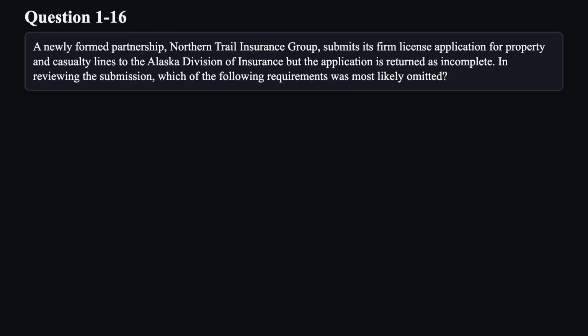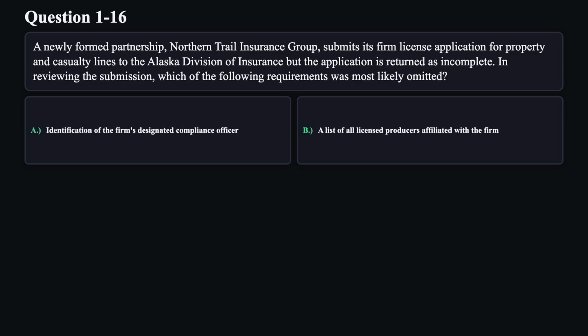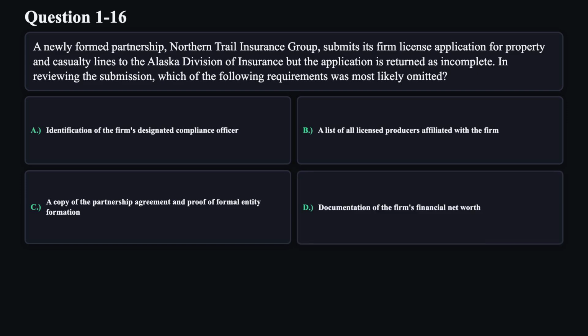Question 16. A newly formed partnership, Northern Trail Insurance Group, submits its firm license application for property and casualty lines to the Alaska Division of Insurance, but the application is returned as incomplete. In reviewing the submission, which of the following requirements was most likely omitted? A. Identification of the firm's designated compliance officer. B. A list of all licensed producers affiliated with the firm. C. A copy of the partnership agreement and proof of formal entity formation. D. Documentation of the firm's financial net worth.